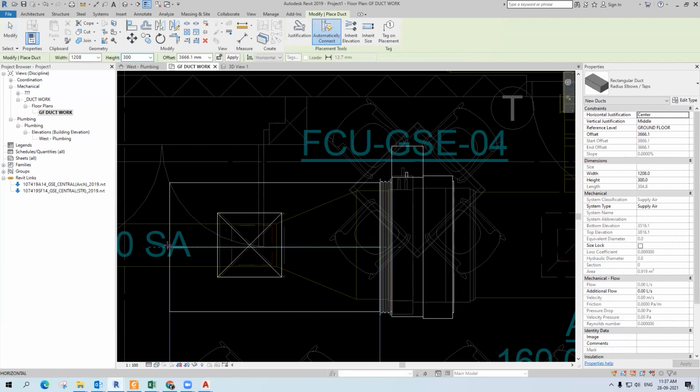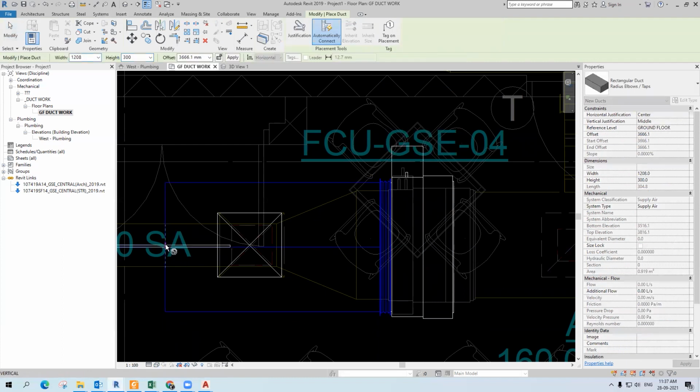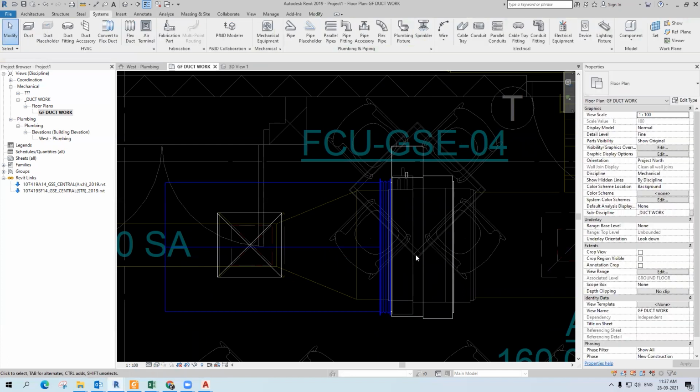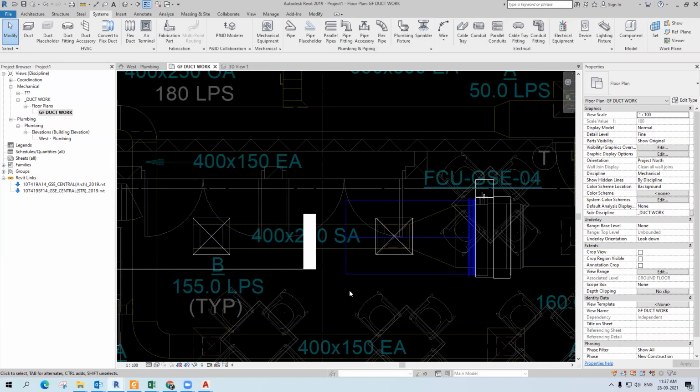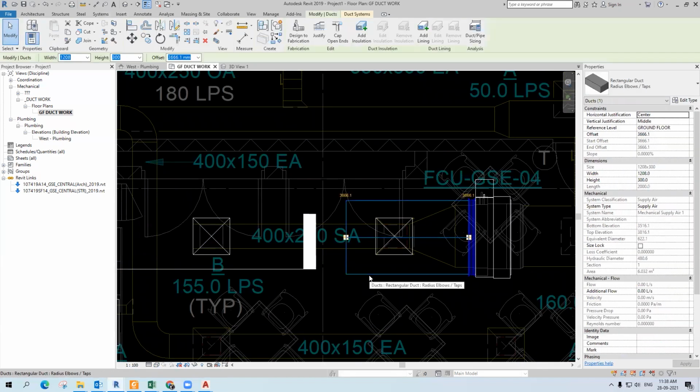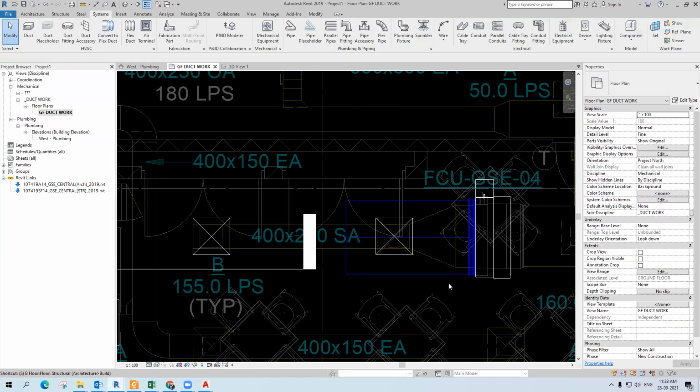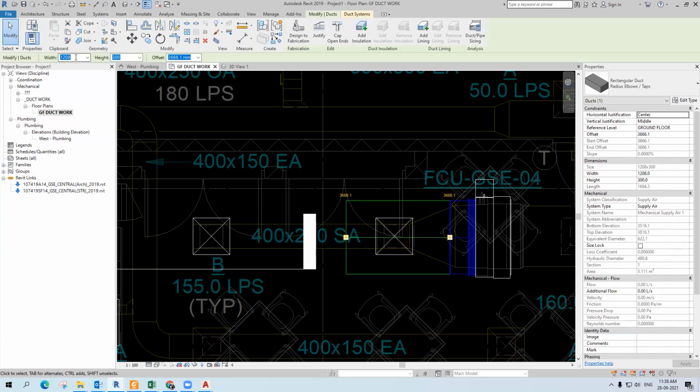You can create the duct. The size of the duct is 400 by 200. Just pick the duct and change the value to 400 by 200, or you can split here and select the duct and change the duct size to 400 by 200.